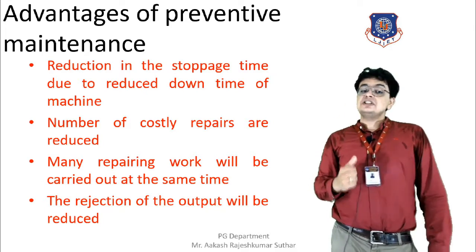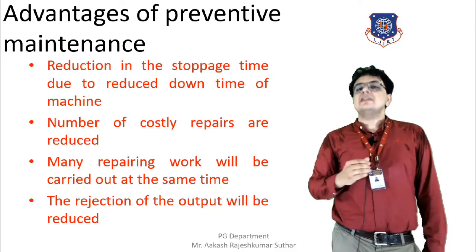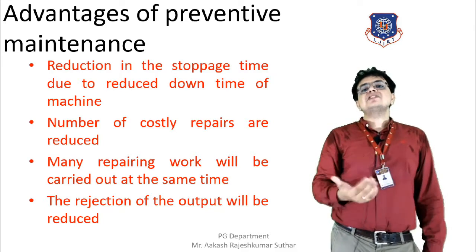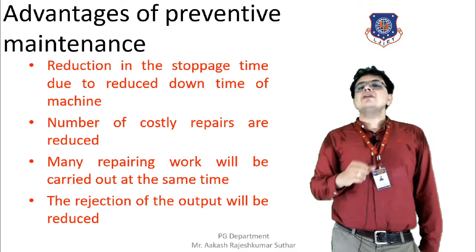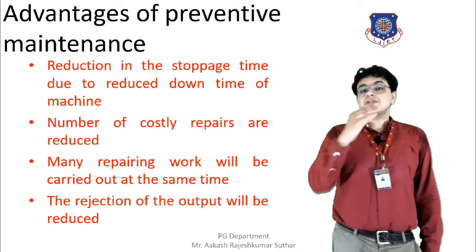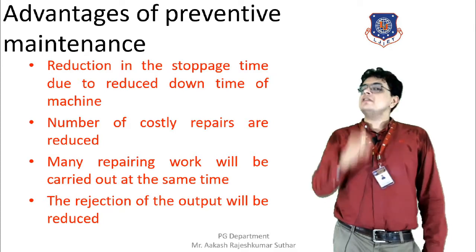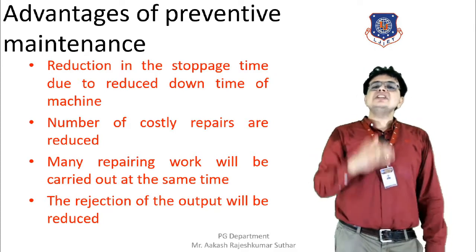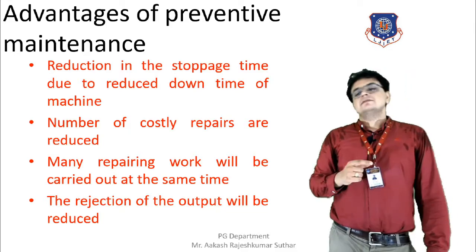The rejection of the output will also be less. The goods that are coming out of the machine after manufacturing will be a quality product, and as a result, the rejection of the output will be lesser, and the machine will be giving a quality product.